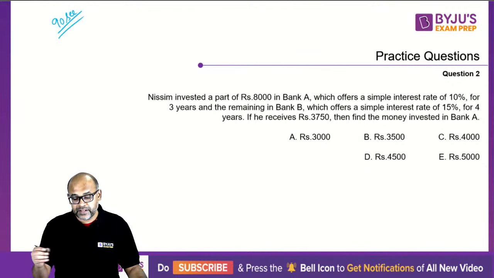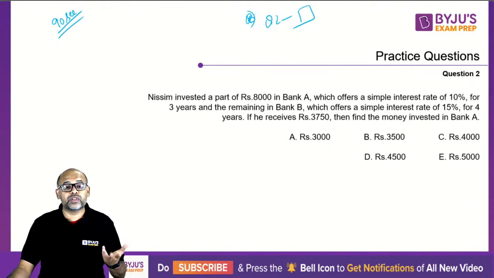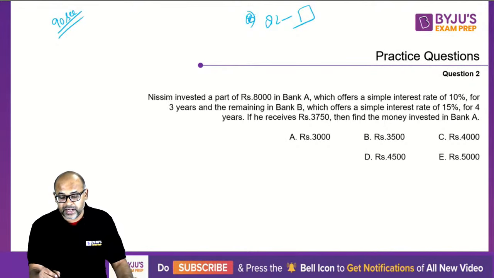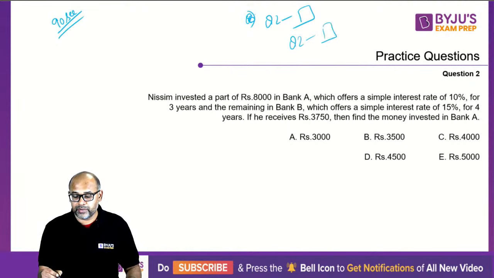Okay, one request, my friends, please give your answer like this. Question number or Q2, then write the option. Otherwise, I get confused which one you are referring to. So please write like this, question 2 and option number.